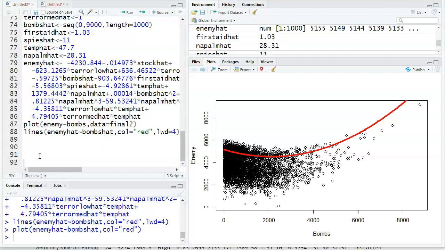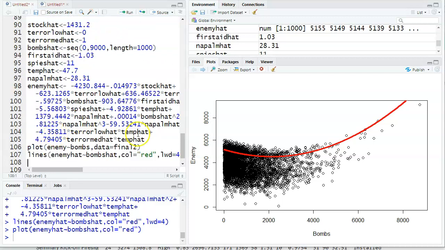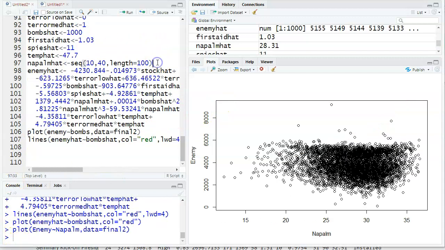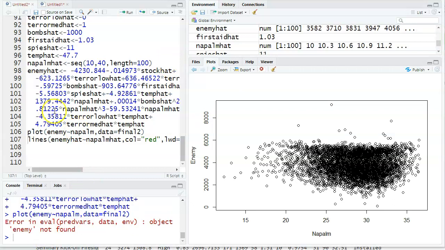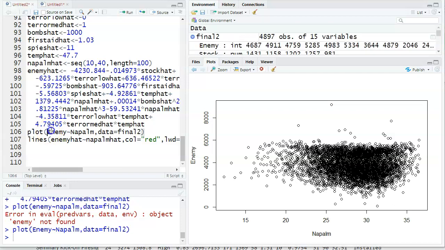Copy and paste so that I can do the next one, which is napalm. That's cubic. I want to take the sequence off bombs, put it on napalm, and then change what I'm plotting instead of bombs to be napalm. Oh no, my hubris. I was just sure it would work the first time. Error, enemy not found in the dataset? All right, capitalized Enemy, you got me this time.